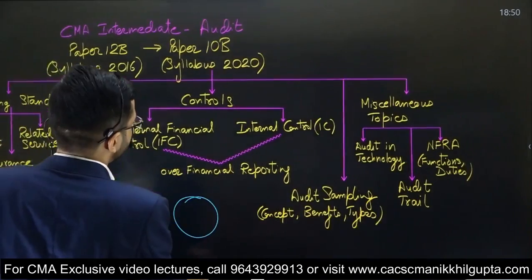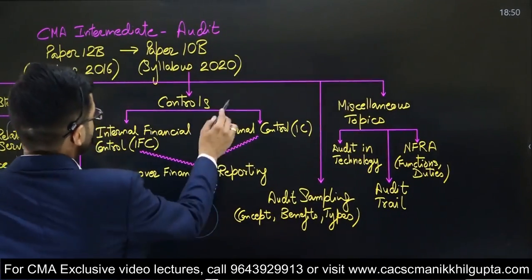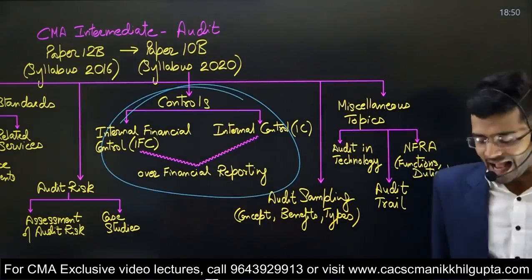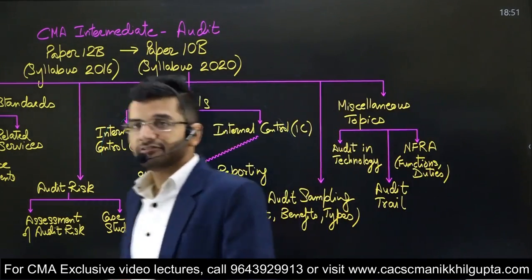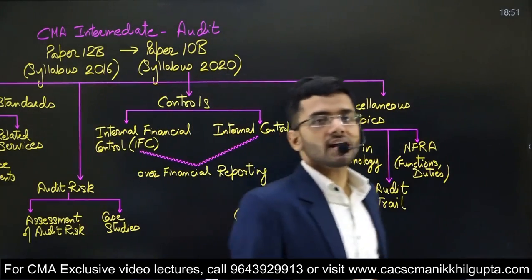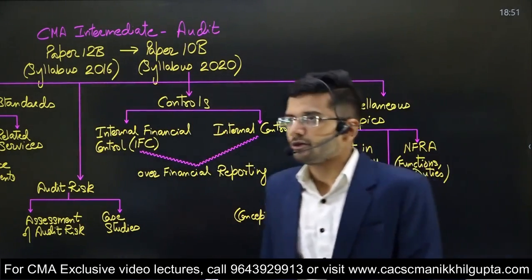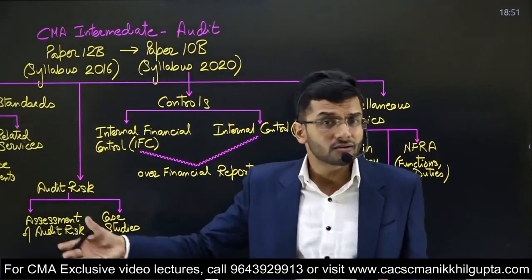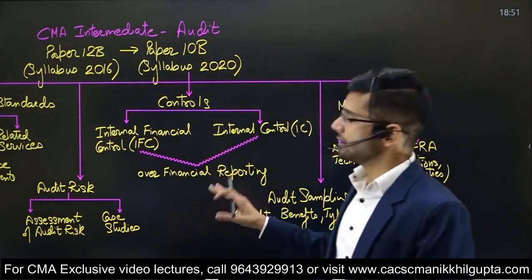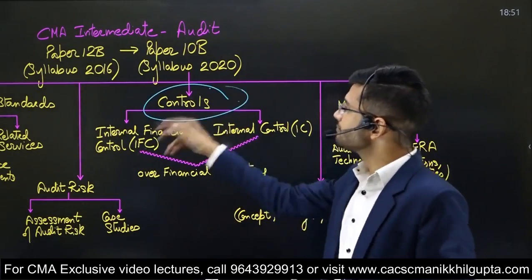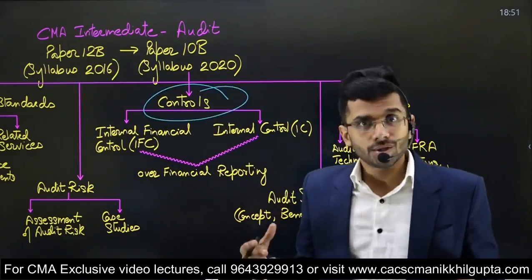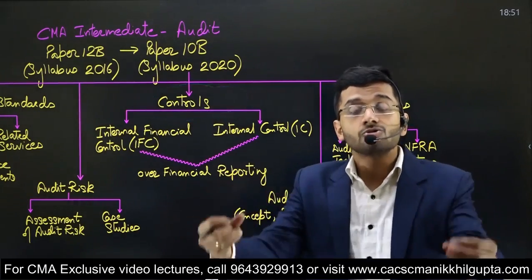Next one is about controls. Now, this is the latest development, guys, in the Companies Act, the regulatory framework. This is a latest edition which has been introduced. It's not a few months old, it's a few years old, but still this is a new thing which has been introduced. Internal controls. Now, the Companies Act has mandatorily required the auditors to comment on the internal controls which are existing in an organization.